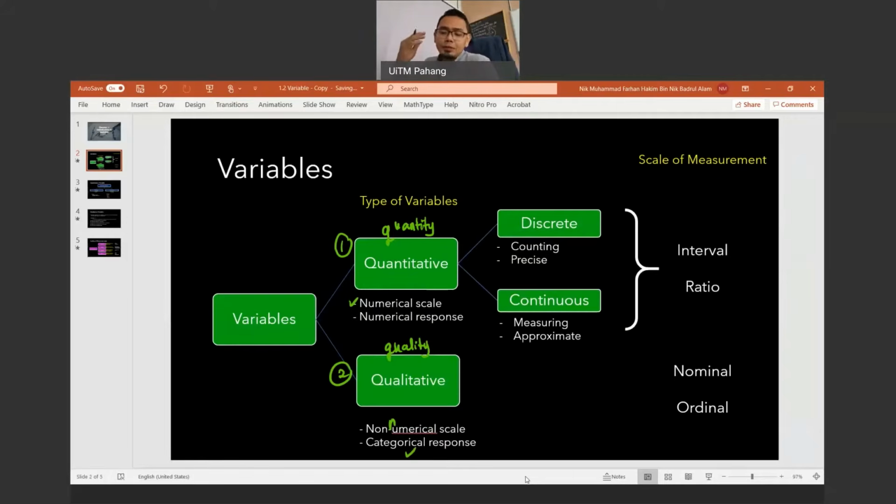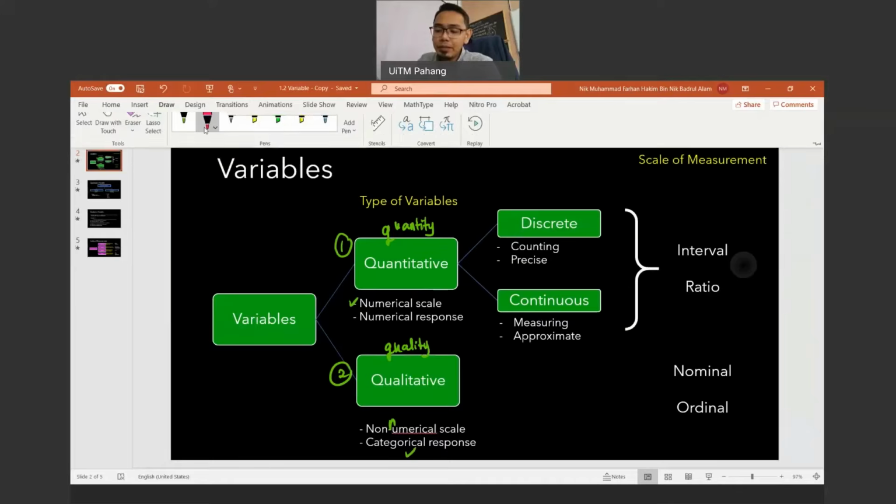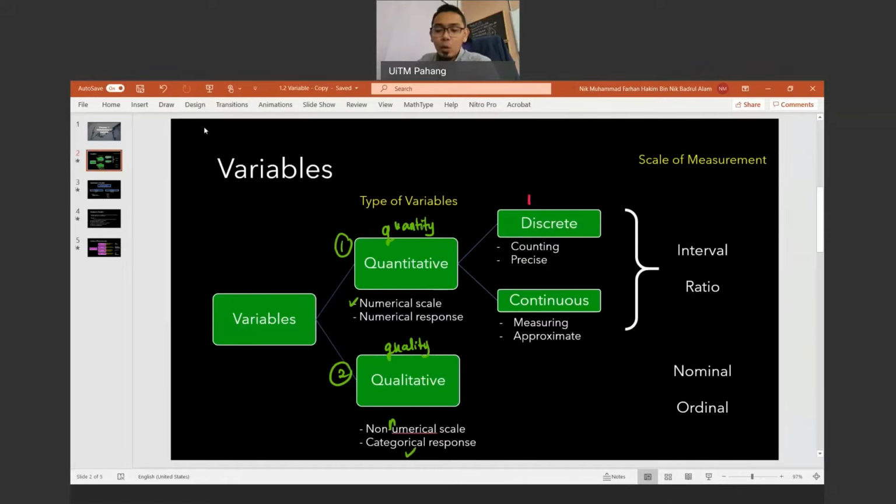Okay, so the quantitative variable can be divided into two. The first one is the discrete quantitative, and the second one is the continuous quantitative. What is the discrete quantitative variable? Discrete means that it will be obtained by counting, and the property of the discrete quantitative is that it is precise. Dia lebih tepat dan kita dapat dia dengan cara mengira 1, 2, 3, 4 and so on.